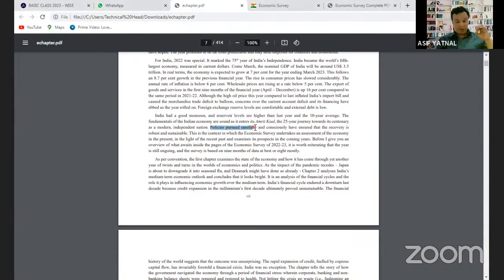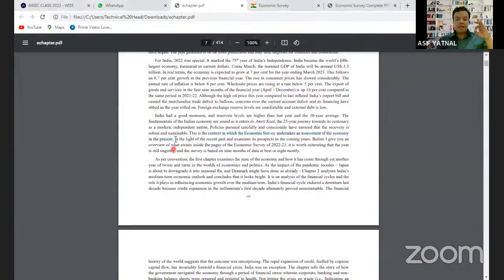Policies pursued carefully and consciously have ensured that the recovery is robust and sustainable. This is the context in survey undertakes an assessment of the economy. So what economic survey does? Economic survey actually assess the macroeconomic indicators of the economy. That is, what is the economic growth rate, what is the inflation rate, what is employment rate, what is India's export, what how government issues. That's what you can come to know by reading this article.